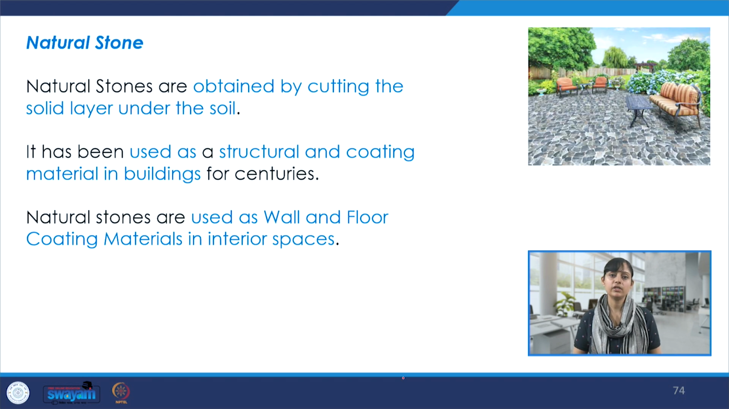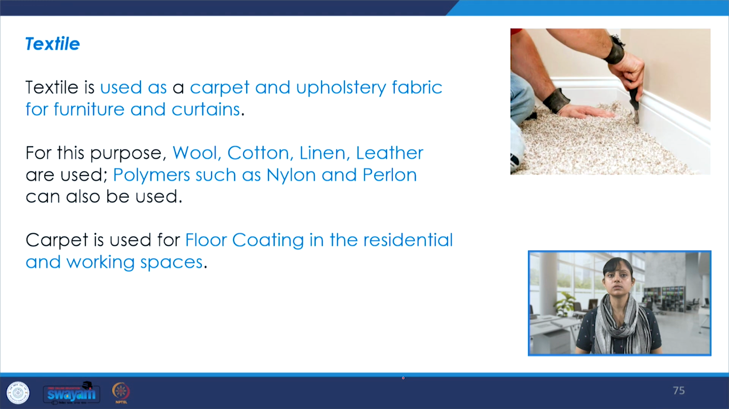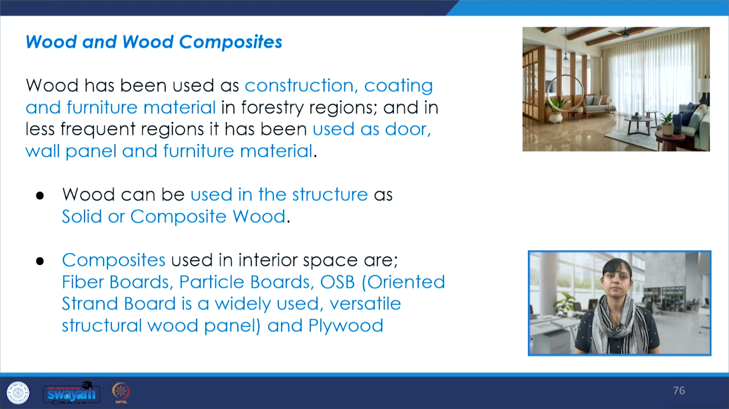Natural stone, again, we have been talking a lot about it. So, textiles, these can also be used, like the carpets and rugs, for furniture, for curtains, like upholstery material. All of these could be used. So, wool, cotton, linen, polymers such as nylon and purlon, these are used quite extensively in interior architecture projects.